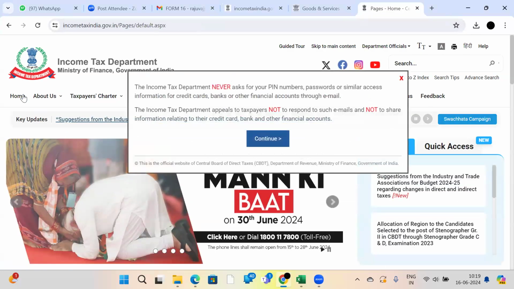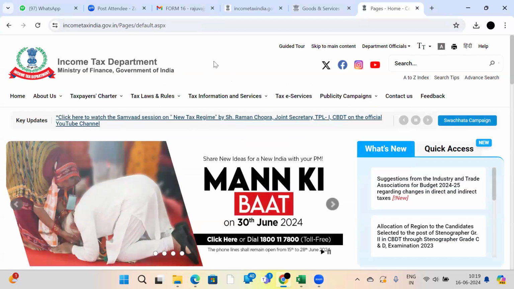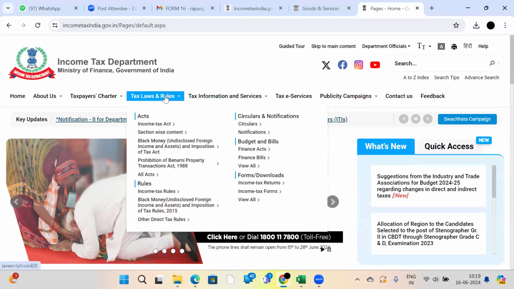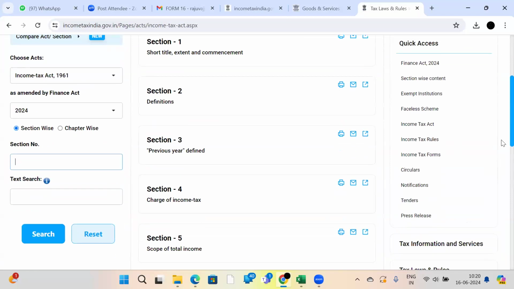Whenever I have a doubt, whenever there is a debate on a respective section in a real life scenario, simply I will go to this website and select this tab, Income Tax Act, because there are many sections in the Income Tax Act 1961. Each and every section has huge conditions and limitations, in terms of wordings and in terms of amounts also.